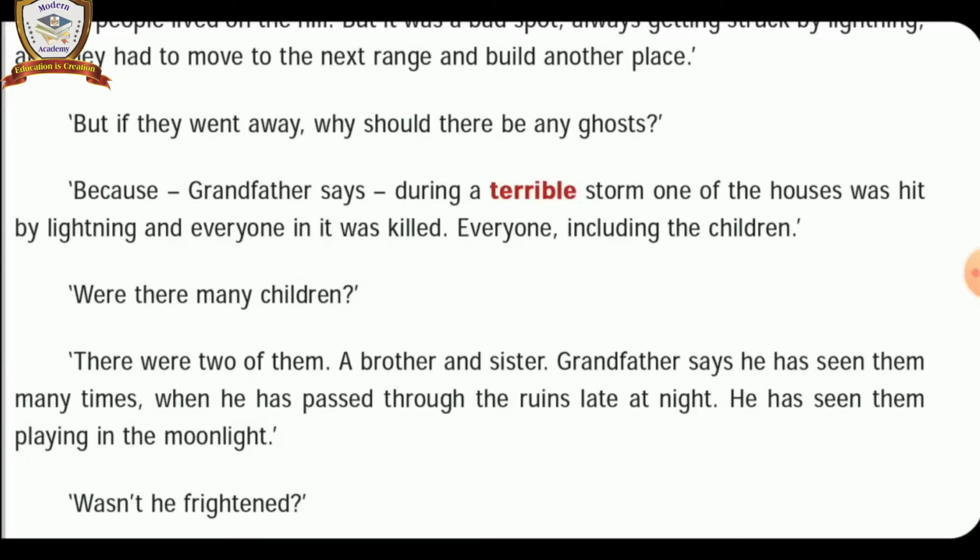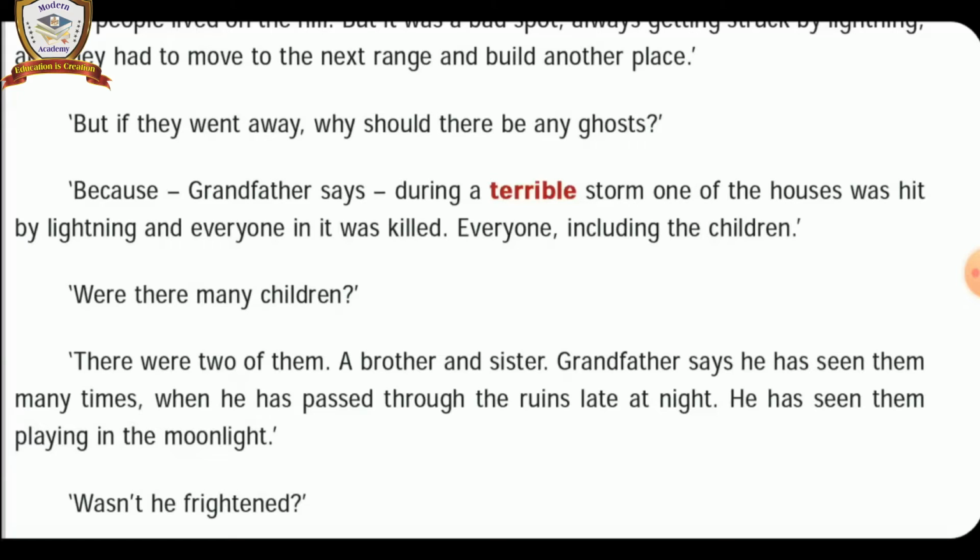Listen, children. His grandfather told that there were two children, a brother and a sister. His grandfather had seen them many nights when he walked through the ruined house on the haunted hill. They were playing in the moonlight late at night. Understand, children? Who were playing? The ghosts. Who had seen? His grandfather. Understand?